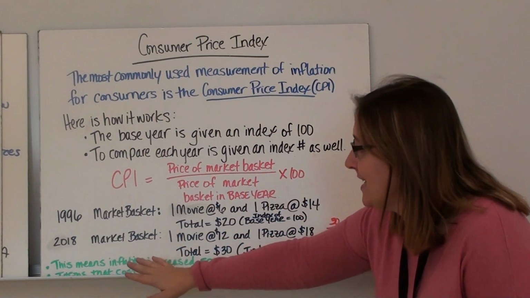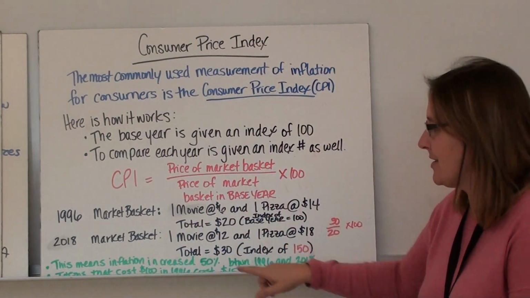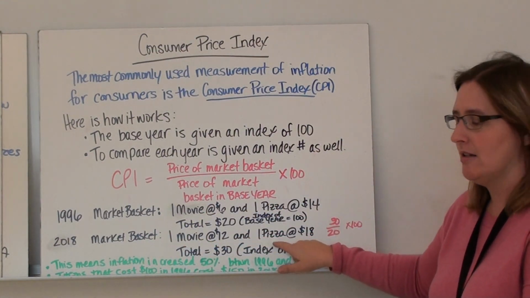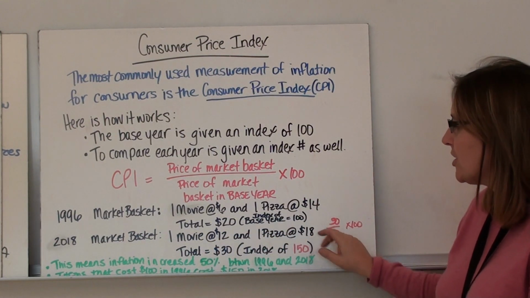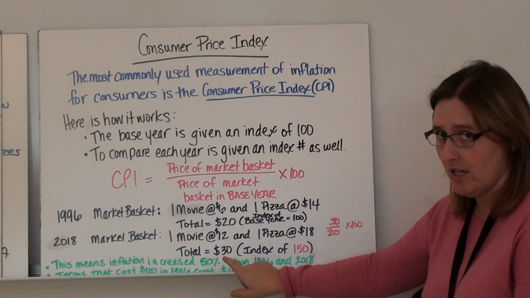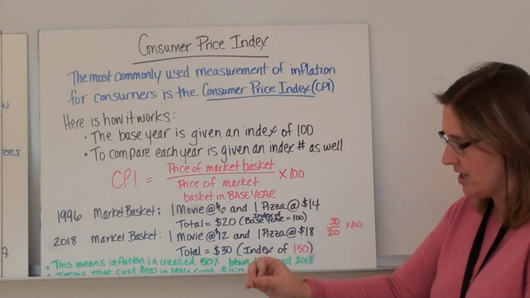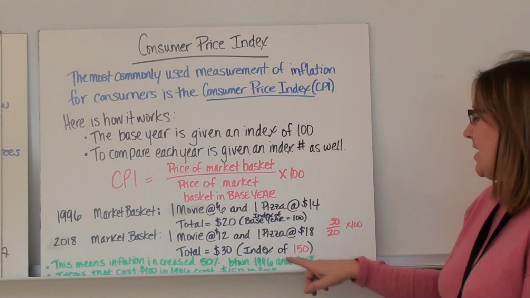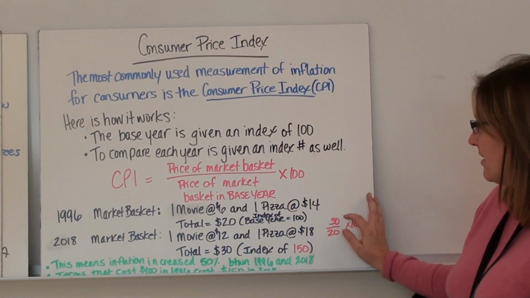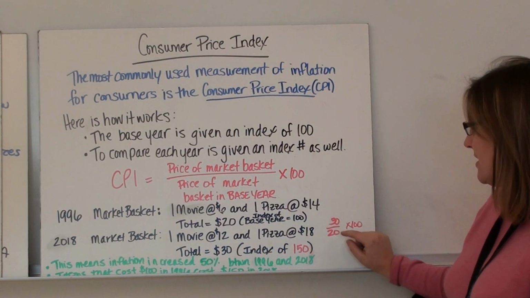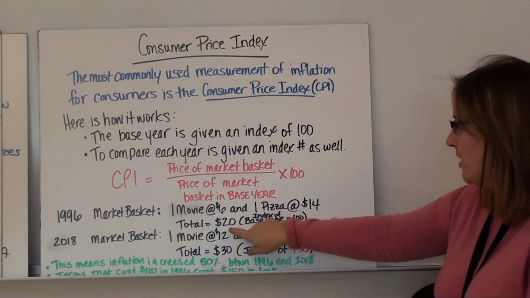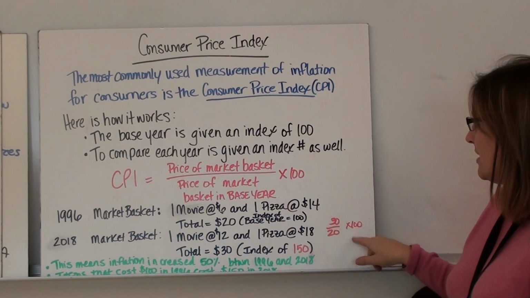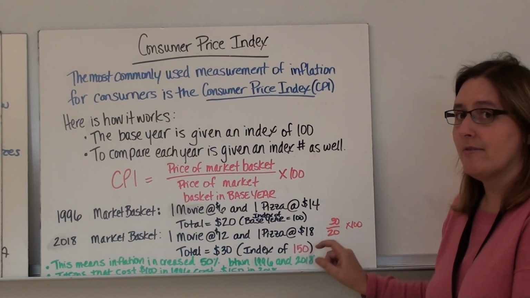Then in 2018, we got the same market basket, one movie, one pizza, with different prices. One movie is $12, one pizza is $18. You add that together, it equals 30. So the price of the market basket was 30. And in order to get the index number, you take the price of the market basket, $30, divided by the price of the market basket in the base year, which was 1996, was $20. 30 divided by 20 times 100 comes out to 150.